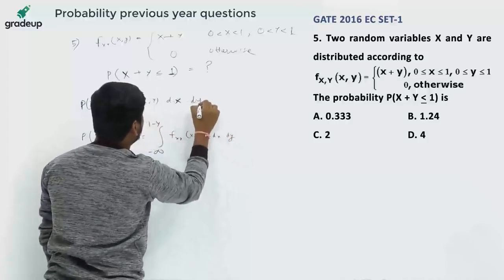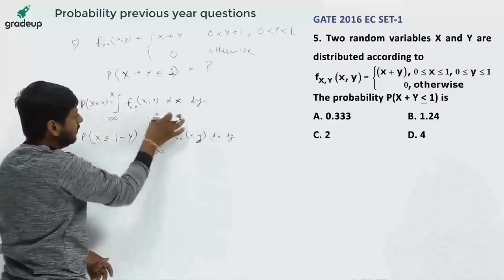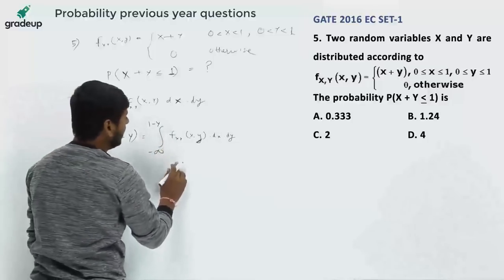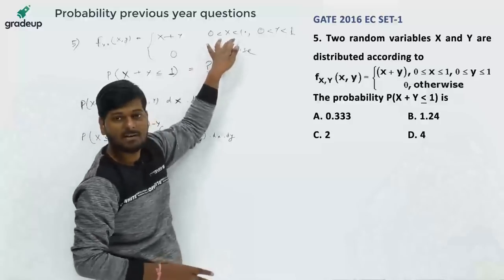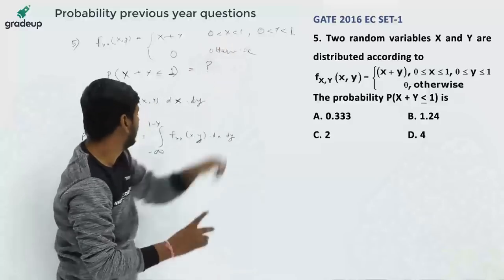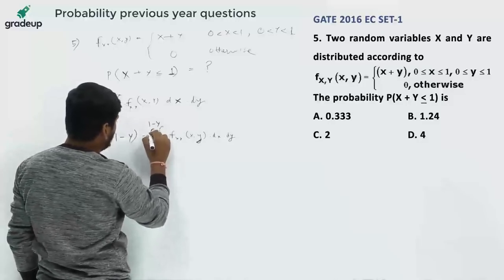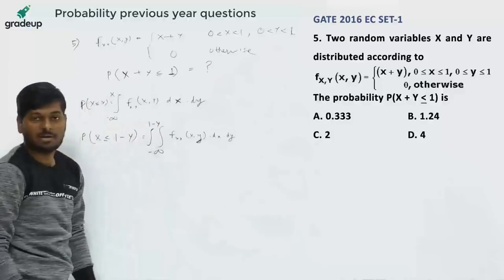Here also dx dy, since it is a function of two variables, that's why double integration dx dy. What about the limits on x? See, limits on x are given in the question only. Limits are 0 to 1. So limits on x are from 0 to 1 and limits on y are also from 0 to 1.